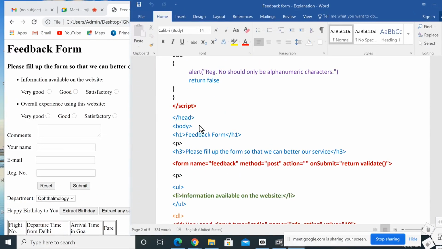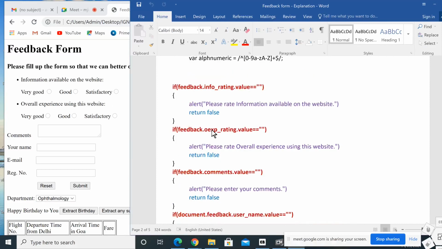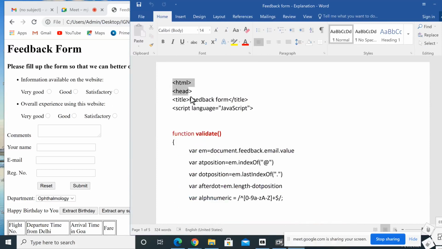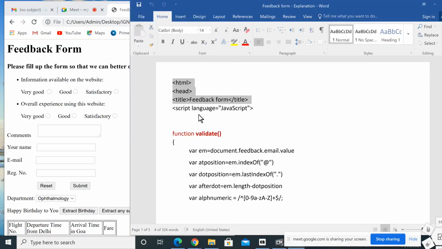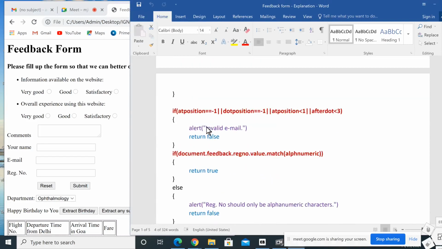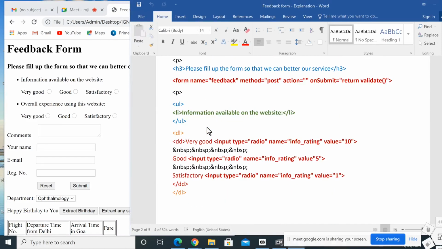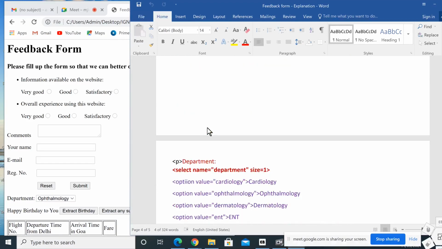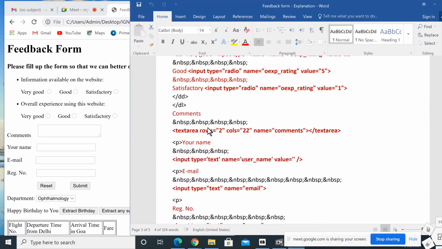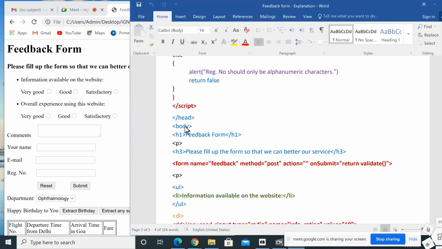So here we start with HTML. First part, HTML. HTML, head, title, feedback form, end title. So this is the title, feedback form. Then after that we start script language equal to, which I will explain later. First we want to discuss the design part. So this is the design part after the end script.